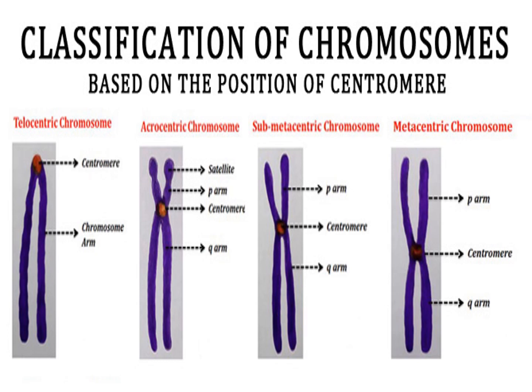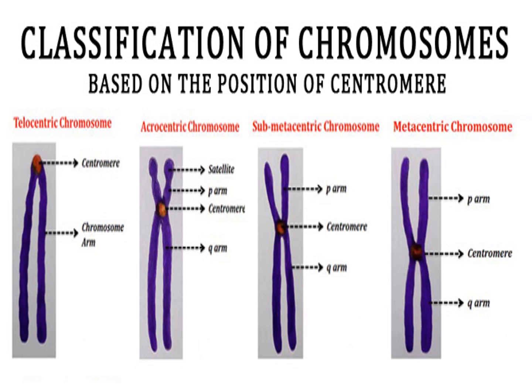They are V-shaped chromosomes. So telocentric and acrocentric are rod-shaped, submetacentric is J-shaped or L-shaped, and metacentric is V-shaped.